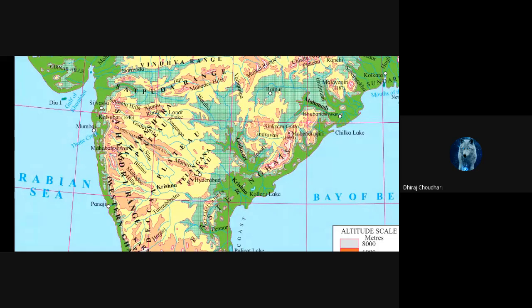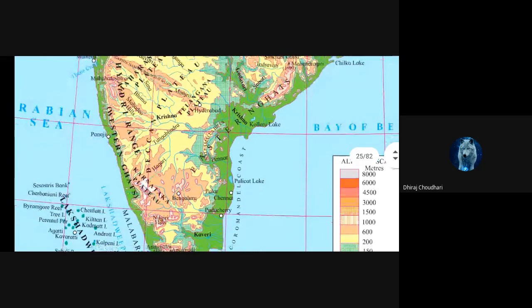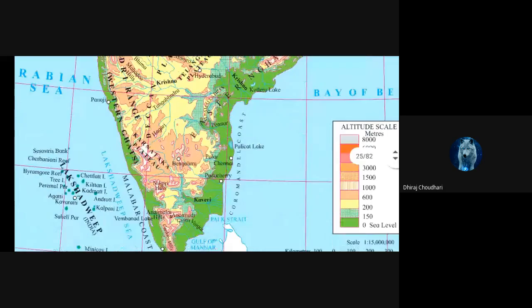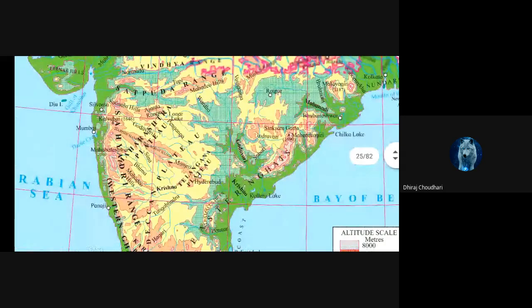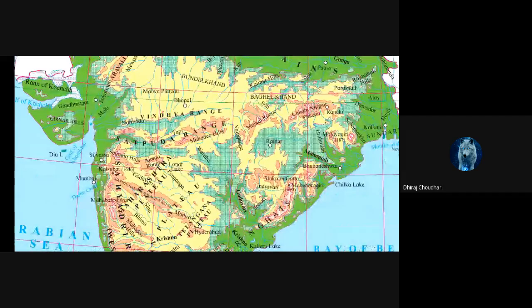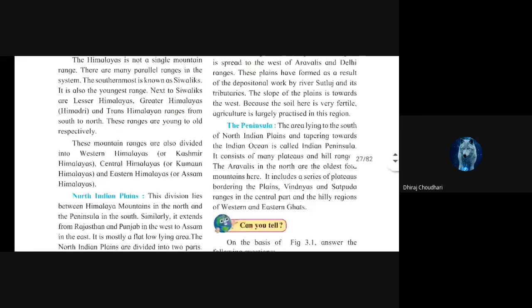You can see the Maharashtra Plateau, Telangana Plateau, and Karnataka Plateau. So basically, there are many plateaus and many hills over there. Malayagiri, Chota Nagpur, Satpura Range, Vindhya Range. You can easily see them there. So all these things are present in the peninsula region of India. The Aravalis in the north are the oldest fold mountains.